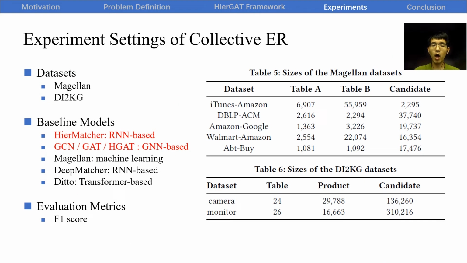The datasets for pairwise ER cannot be used to evaluate collective ER models. We apply a new blocking method on classical Magellan dataset and the latest DI2KG dataset to generate benchmark datasets. Table summarizes the total number of candidates for all the query entities. In addition to the baseline models used in the pairwise ER, we also consider additional models optimized for collective ER. We use HierarchiCal to optimize DeepMatcher for the collective ER, and we use several graph neural network models.